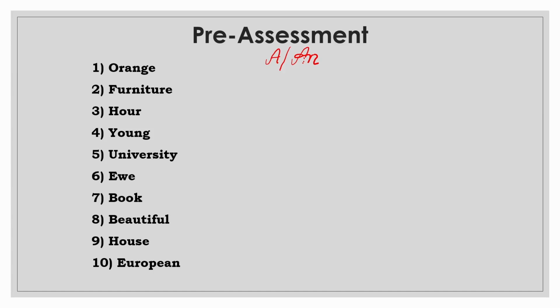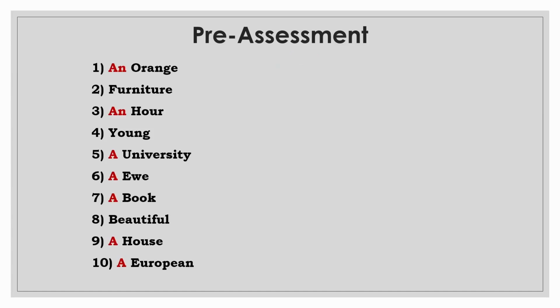So let's check the correct answers. First, an orange. No article before furniture. An R. Again no article before young. A university. A U. A book. Once more, no article before beautiful. A house. A European. Check and see how many of your answers are correct.